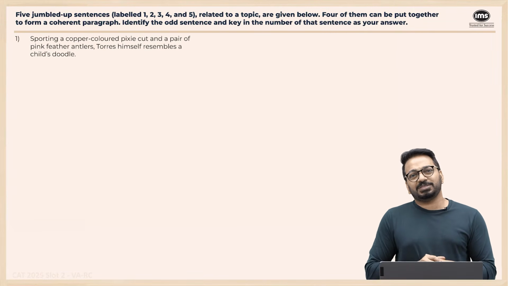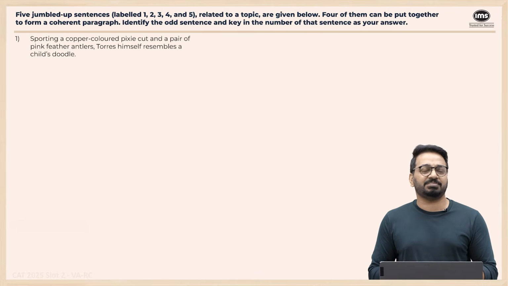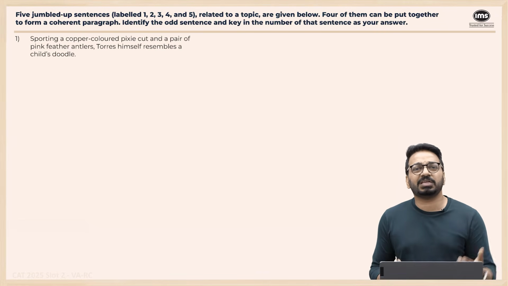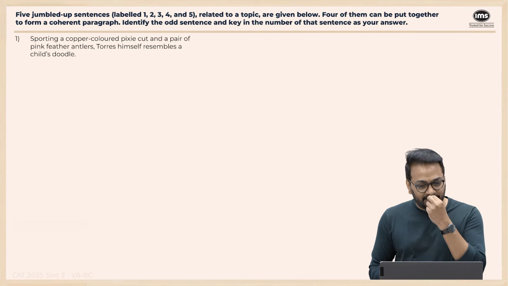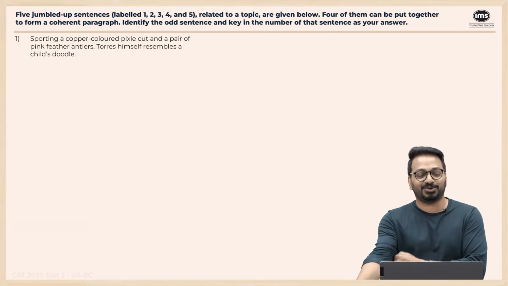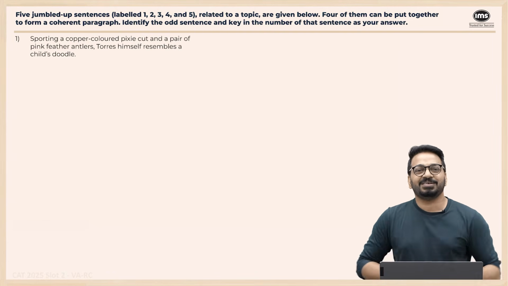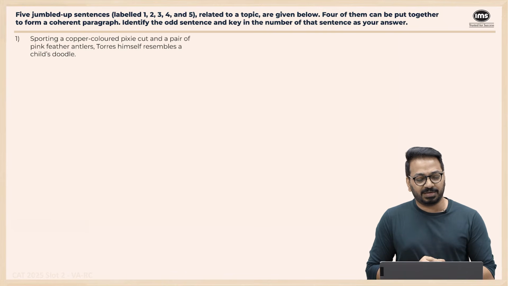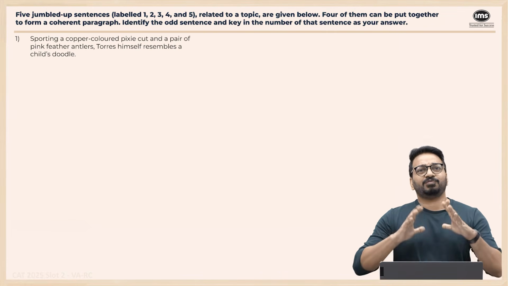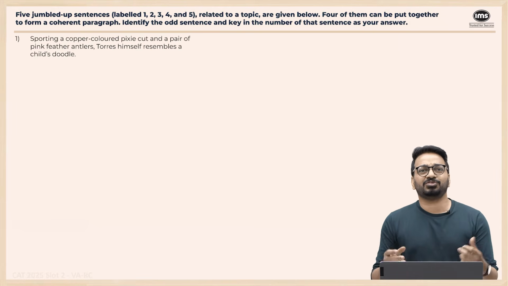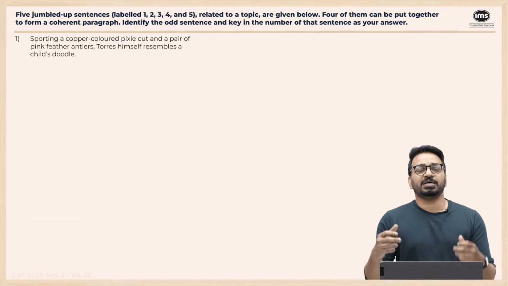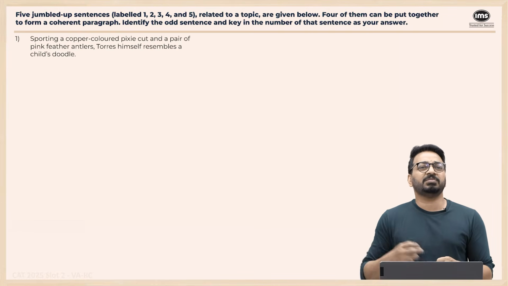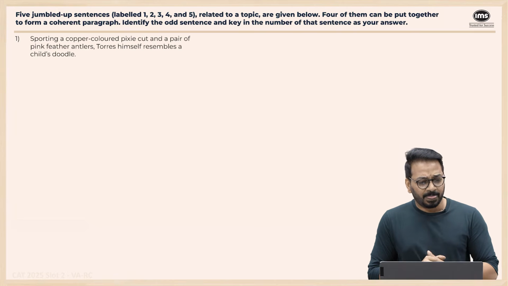Jumbled paragraph, again, a crazy question type. So the way we do it is, you take every sentence, four of them. This is not jumbled paragraph, this is the odd sentence out also. The previous one was a missing sentence in a paragraph, right? So identify the odd sentence and key in the number of the sentence as your answer, right? With four sentences, what we always do is give a label to each sentence. Four sentences will follow the same label. One sentence will have a slightly different label.